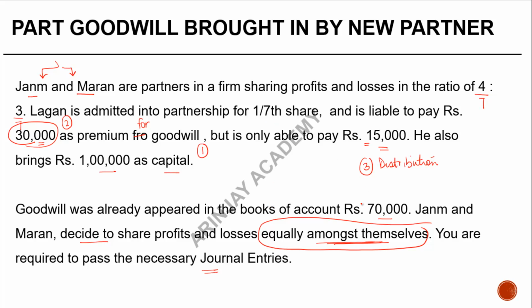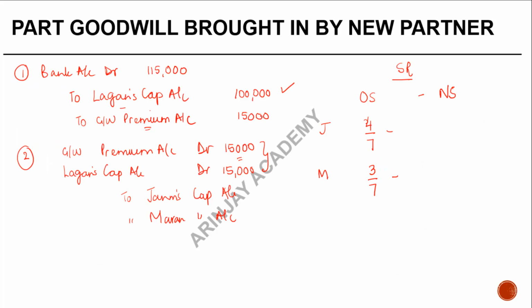What this means is that Lagan's share is 1/7. So there were 3 partners, right? This gentleman got 1/7 of the profit. How much is left for the both of them? 6/7, which is nothing but 1 minus 1/7, right? They agreed to share profits and losses equally amongst themselves, which means that this 6/7 will be distributed equally between them.